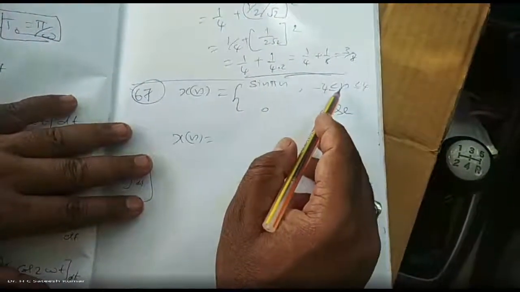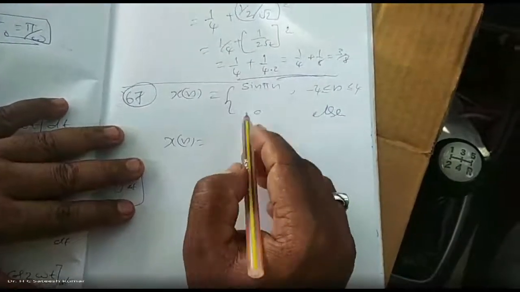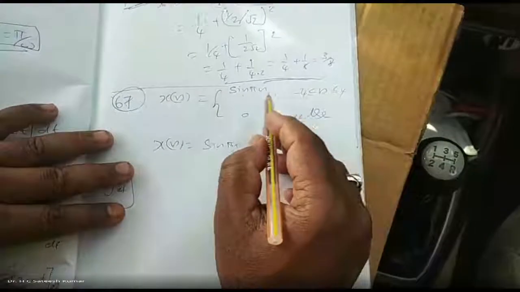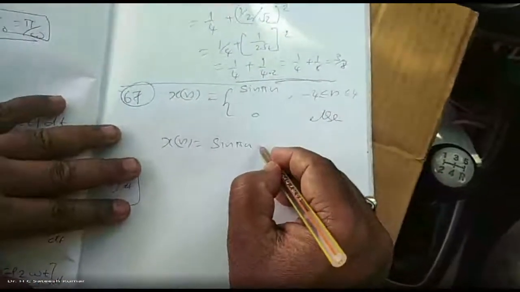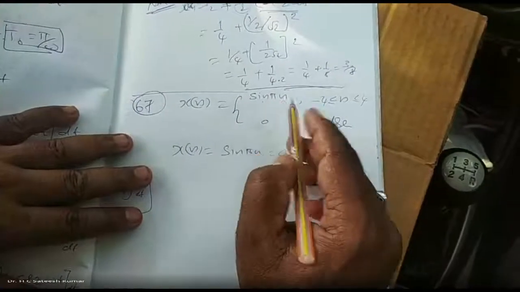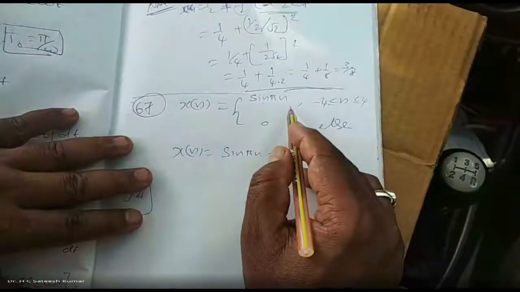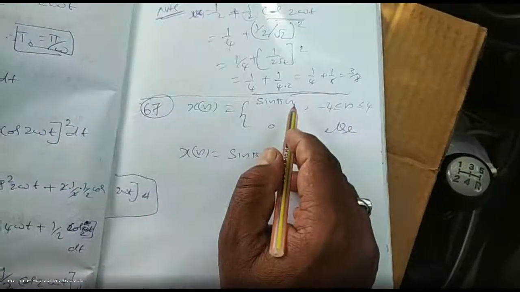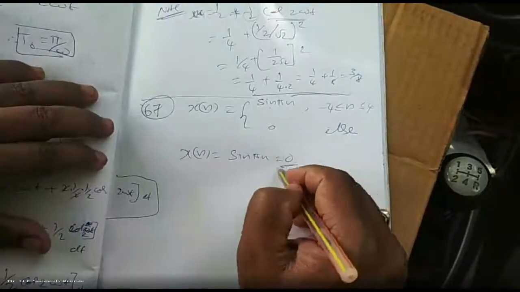Sketch the values of sin pi n. For n equal to 0, sin 0 is 0. For n equal to 1, sin pi is 0, sin 2 pi 0, sin 3 pi 0, sin 4 pi 0, sin minus pi 0, sin minus 2 pi 0. All the values are 0.